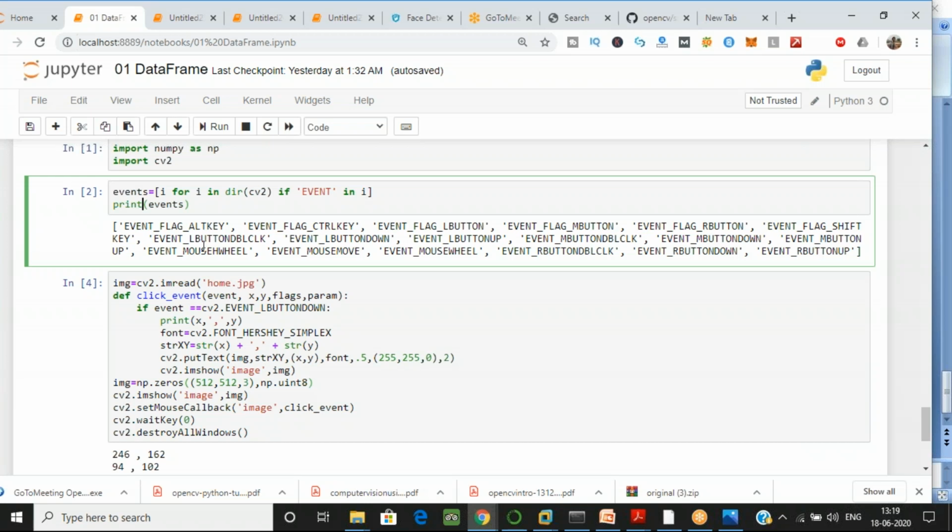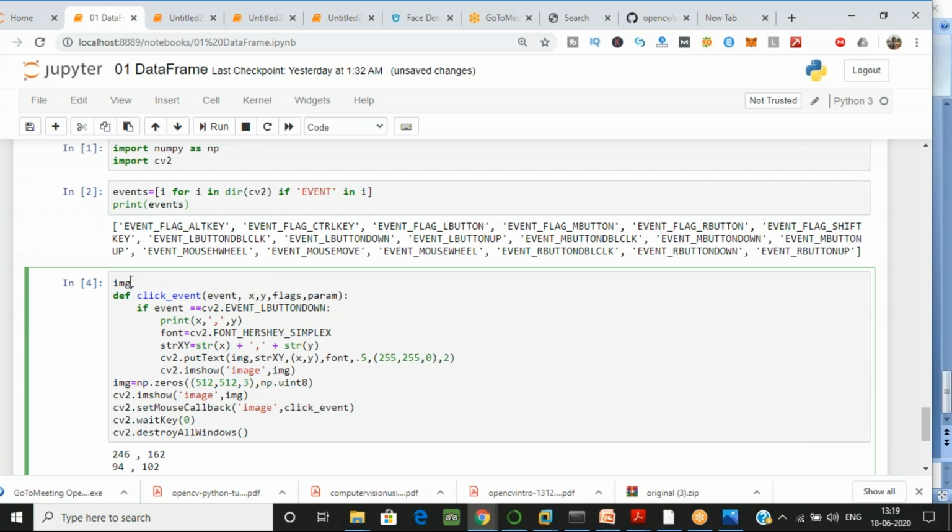Now let's move further, because now I have to generate the coordinates for that. So let me try first for the blank image. If I get the code right, then I'll do that code also. First, you just have to create a variable image for this, and I am just passing the home image. I just have to delete this line.